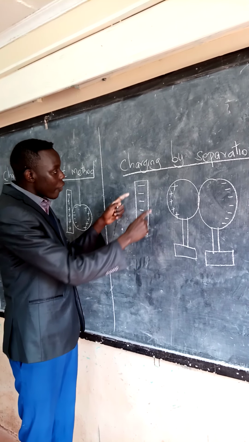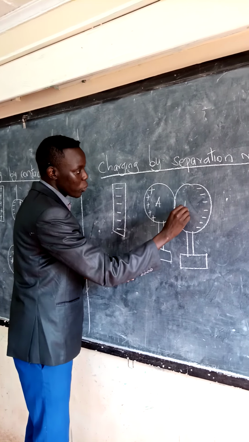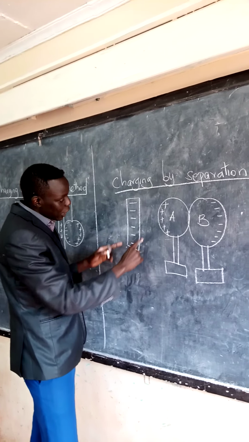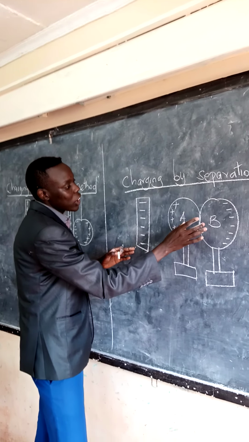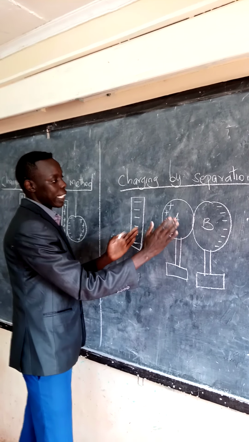Before or when the charging material is still there, let me use A and B. After some time, this charging material has made the electrons and protons separate. Electrons are on this side, protons are on this side. They separate.